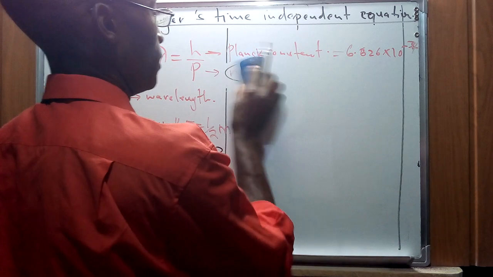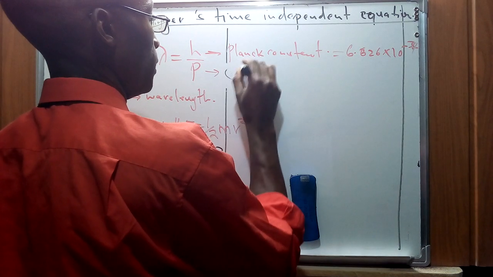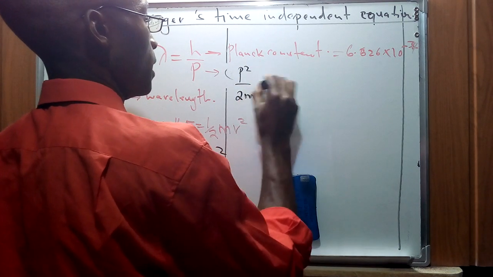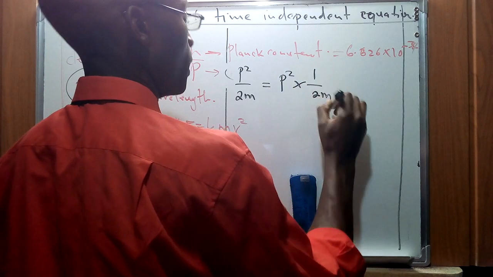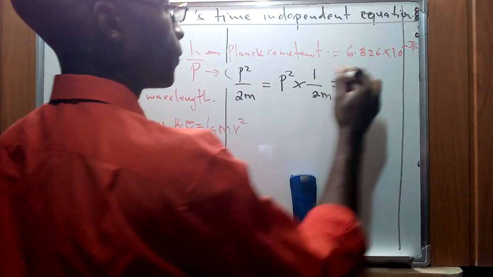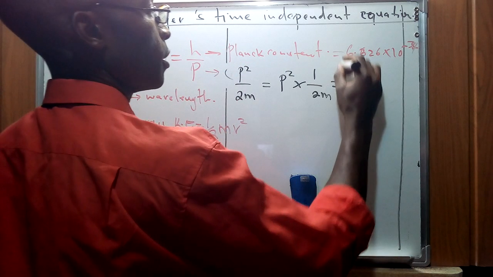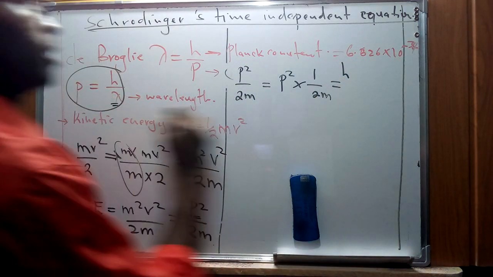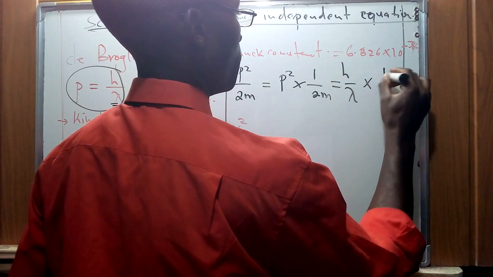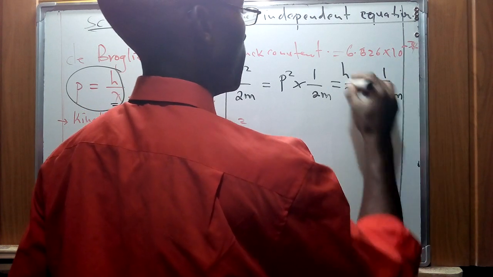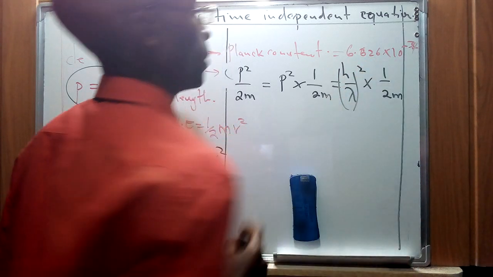Now, momentum squared over 2m can be given as momentum squared times 1 over 2m, which is equivalent to h over lambda, squared, times 1 over 2m. But remember, this one was momentum squared.